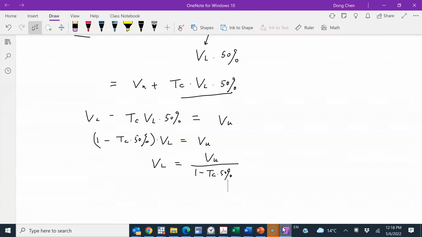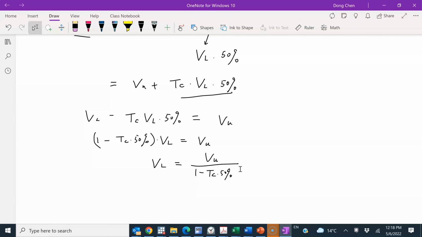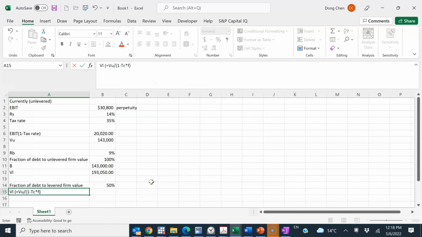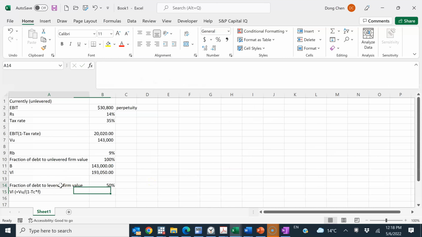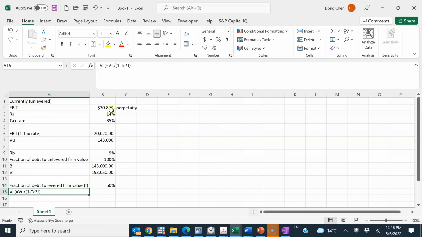So for C-1, this fraction is 50%, and based on our calculation, going back to my notes, VL equals VU divided by 1 minus TC times that fraction. Let me use F to stand for that fraction, so it's 1 minus TC times f, a little f.